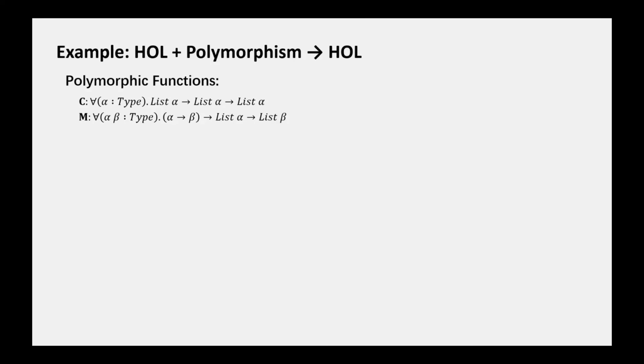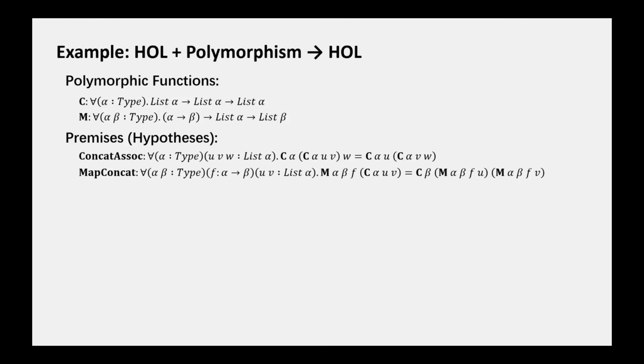To get a better idea of how LingAuto works, we will look at a simple problem about lists. Two polymorphic functions are involved in this problem. The function C, short for concat, which takes two lists and returns their concatenation, and function M, short for map, which takes a function from alpha to beta and a list of type alpha, and returns a list of type beta. We have two premises about C and M. The first premise, concat_soc, says that C is associative, and the second premise, map_concat, says that M distributes over C.